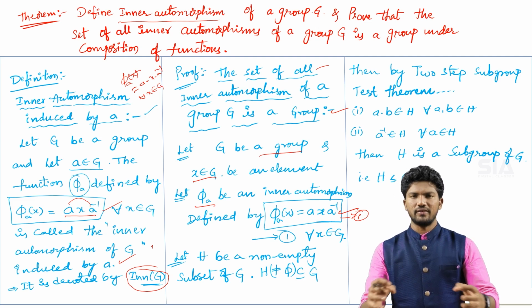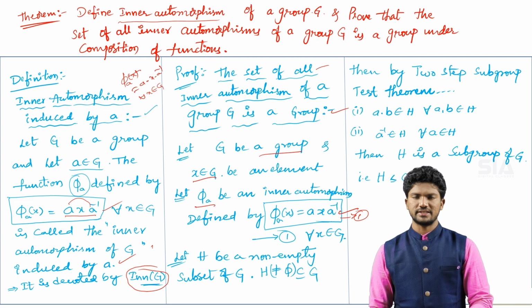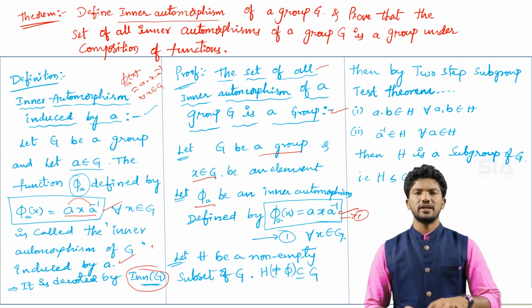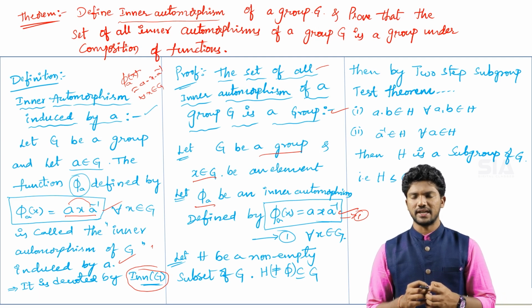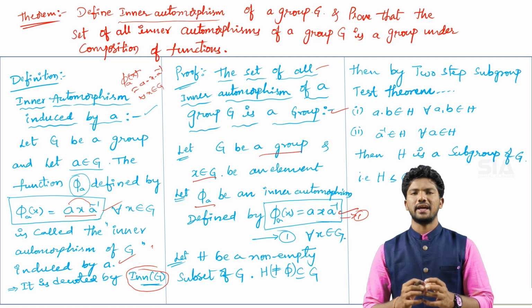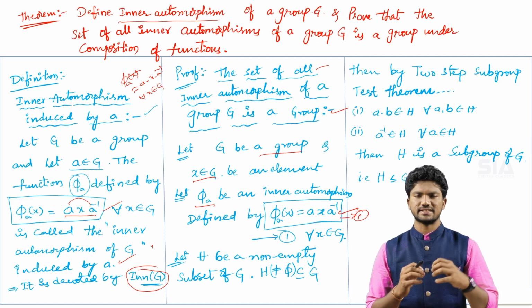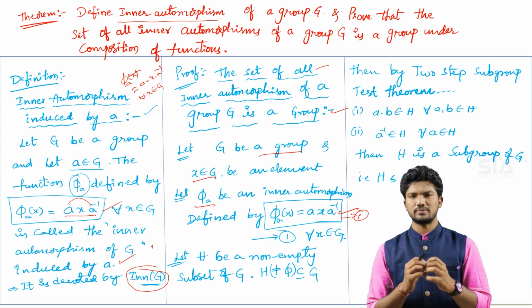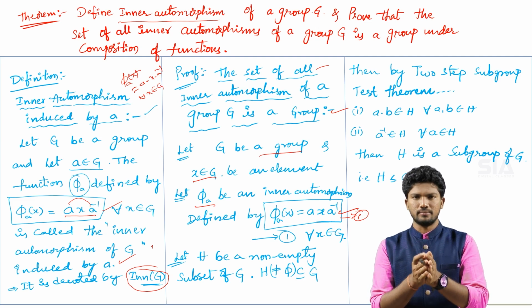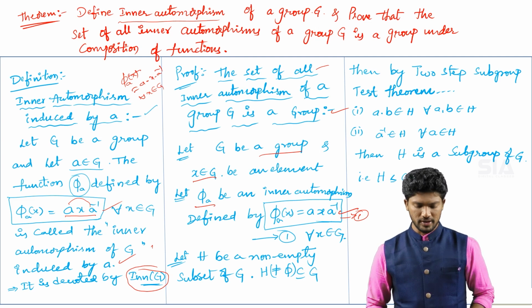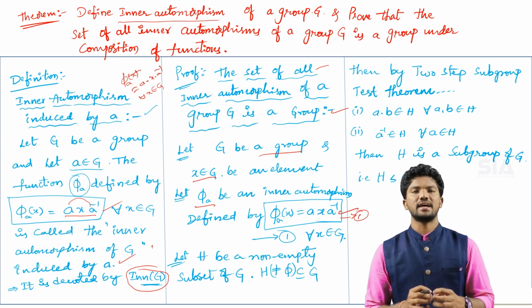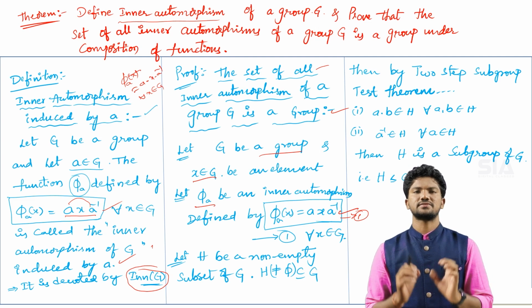Okay, so we don't have any deviation from this equation number 1. But to prove that it satisfies the group condition, here we are going to take the help of the two-step subgroup test theorem that we discussed in unit 1 only. By using the help of the theorem, we are going to prove that inner automorphism also satisfies the group condition.